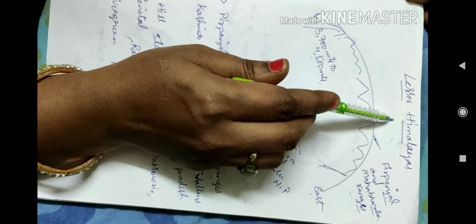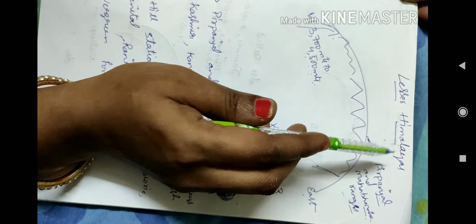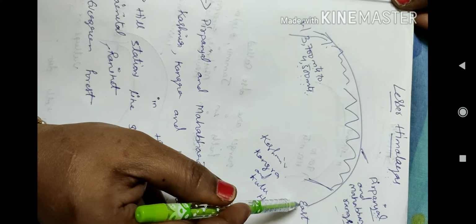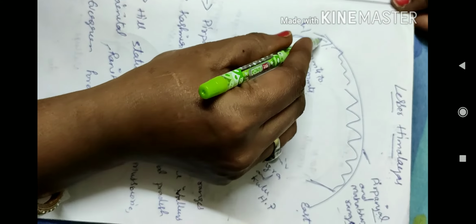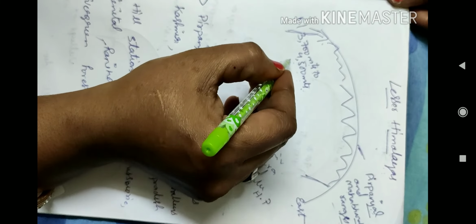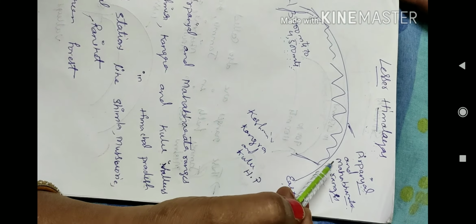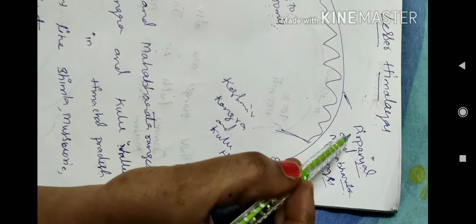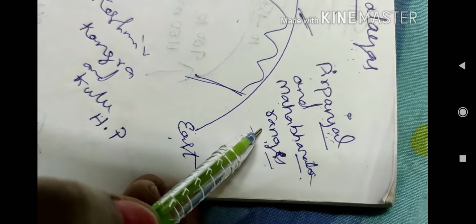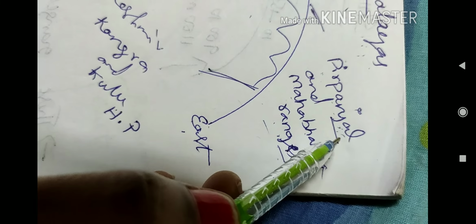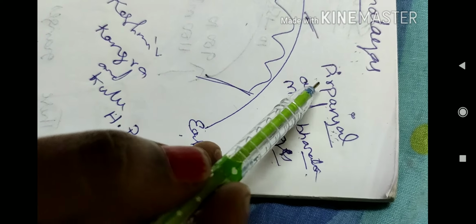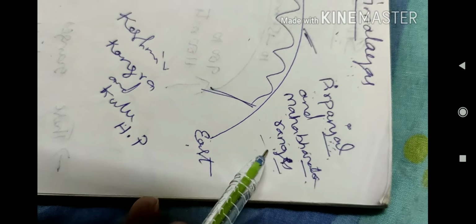The second parallel range of Himalayas is Lesser Himalayas. It extends from west to east direction. Its elevation is 3,700 meters to 4,500 meters. And in the Lesser Himalayas, we have the two important ranges, Pir Panjal and Mahabharata ranges.